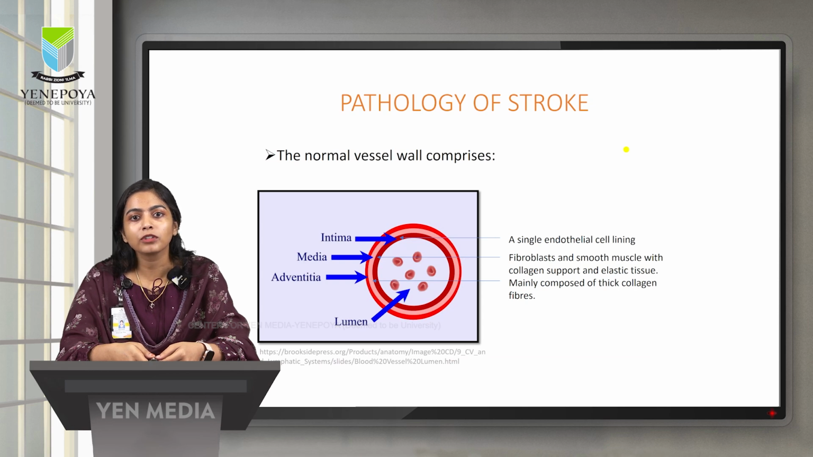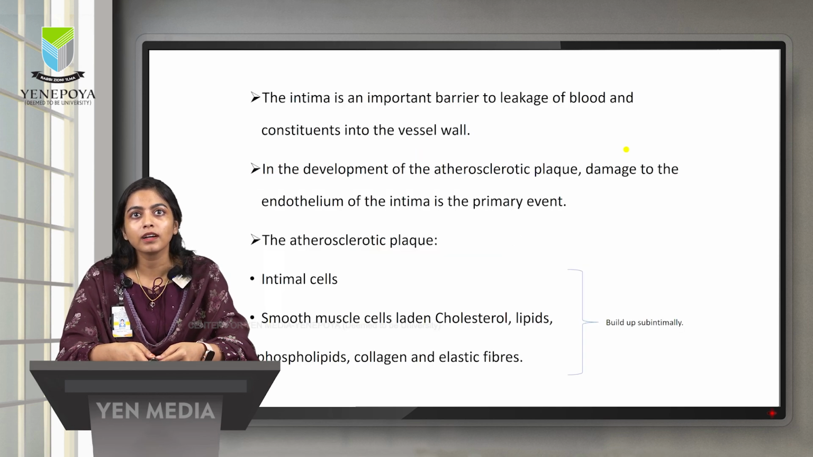Till now we were talking about the definition, classification, investigation, and treatment of stroke. Let's move to the pathology of stroke. As you can see in the picture, that is a blood vessel with 3 layers: tunica intima, tunica media, and tunica adventitia. The cavity inside is the lumen. Intima is the endothelial lining, which plays a major role as an important barrier to leakage of blood and constituents into the vessel wall.